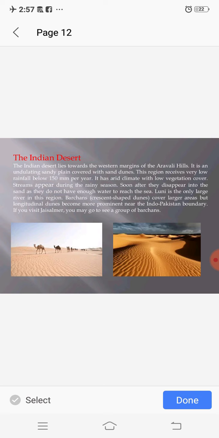Next is the Indian desert. Indian desert lies in the western margin of the Aravalli hills. This region receives very low rainfall, below 150 mm per year. It is an arid area, so less vegetation is found here. Luni is the only large river in this region. The water resources which are found here are known as oases.